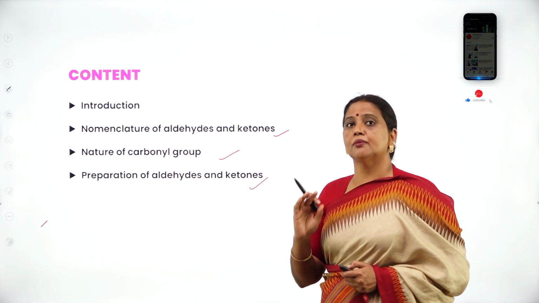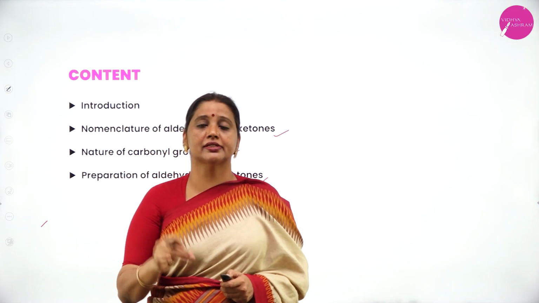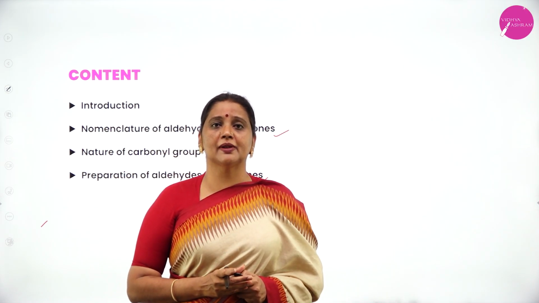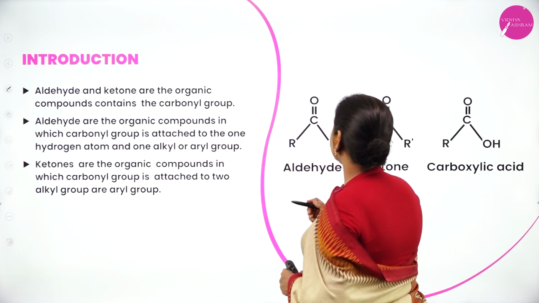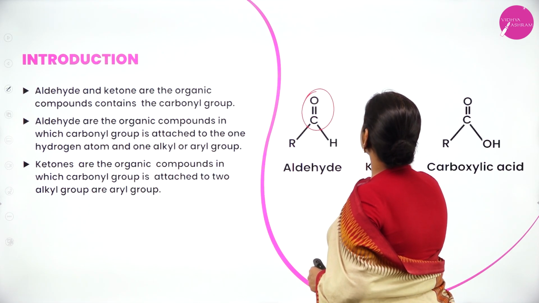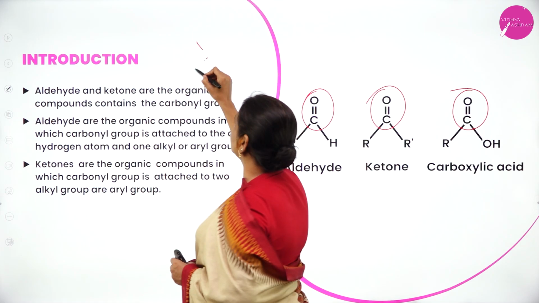In this chapter I am going to deal with three organic compounds: aldehydes, ketones and carboxylic acids. In today's session I am going to explain about aldehydes and ketones. Now, aldehydes and ketones are collectively called carbonyl compounds because of the presence of the carbonyl group.